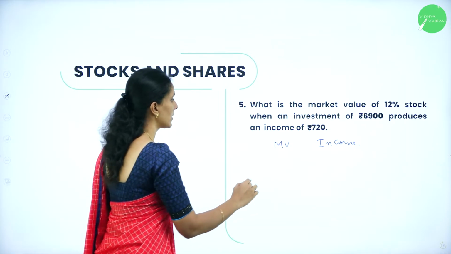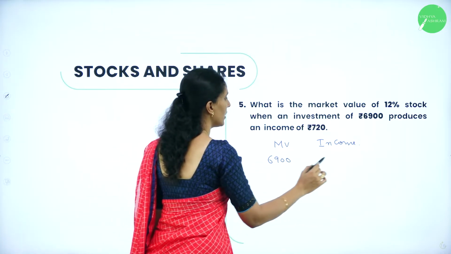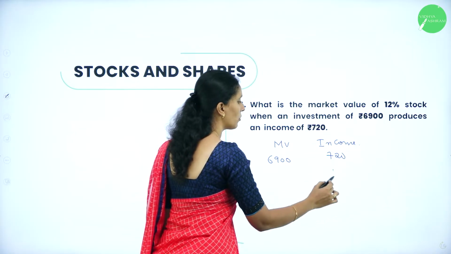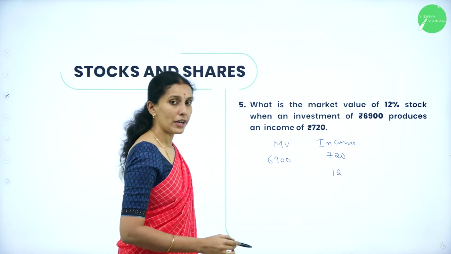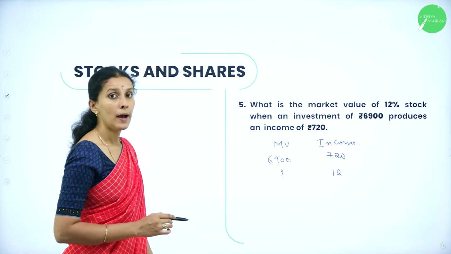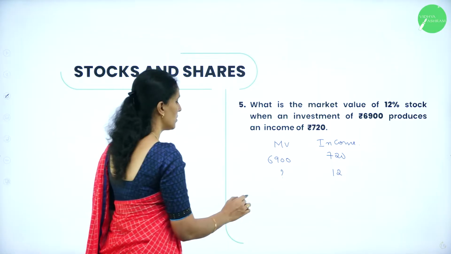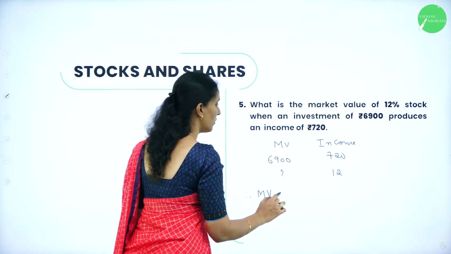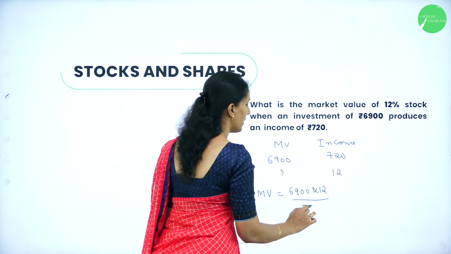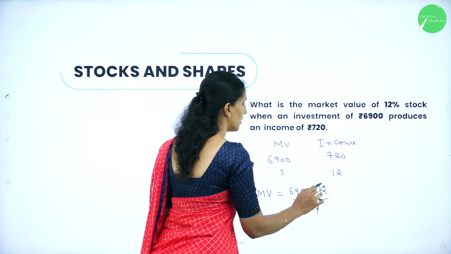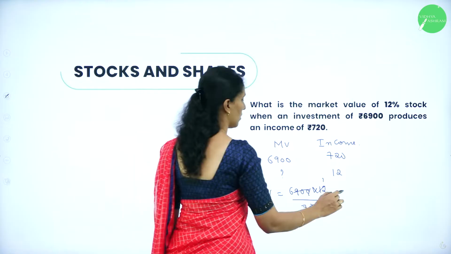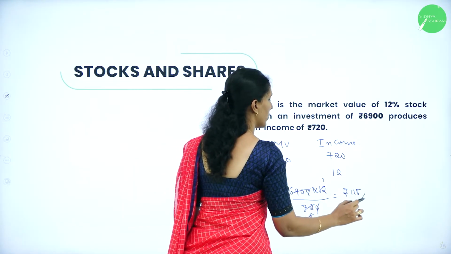So, the investment was 6,900 and its income was 720. If it is a 12% stock, that means we have 12 rupees as interest or income. What is the amount of stock, or what is the market value, we have to calculate. Therefore, the market value will be equal to 6,900 into 12 whole divided by 720. So, cancel. After cancelling each term, we will get the value rupees 150.